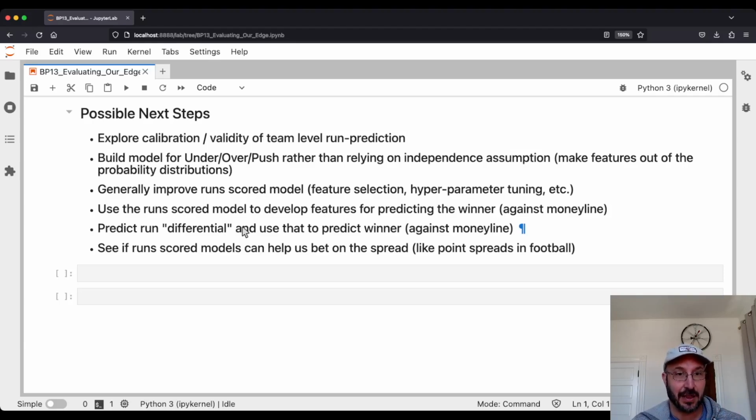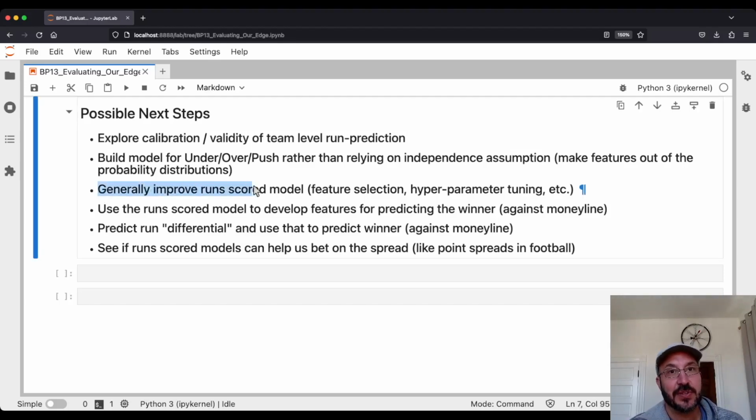Let's actually build that model and see what a gradient boosting model or something like that would calculate based on data, versus a simulation from an independence assumption. So that's another direction we could go in.